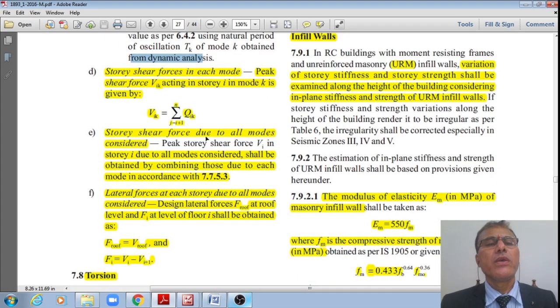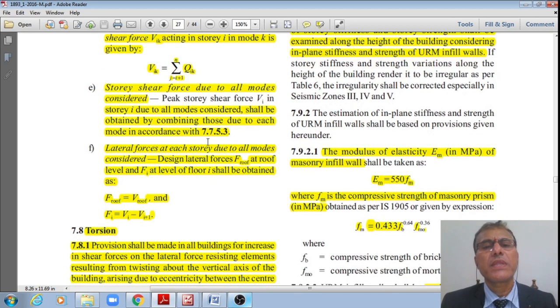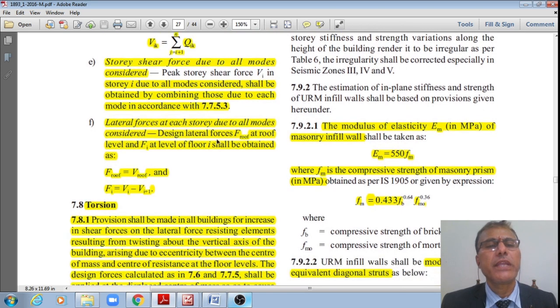Now next one, story shear forces in each mode. Peak story shear force Vik acting in story i in mode k is given by Vik is equal to summation over j is equal to i plus 1 to n of Qjk. Story shear force due to all modes considered: story shear Vi in story i due to all modes considered shall be obtained by combining those due to each mode in accordance with clause 7.5.3, right.